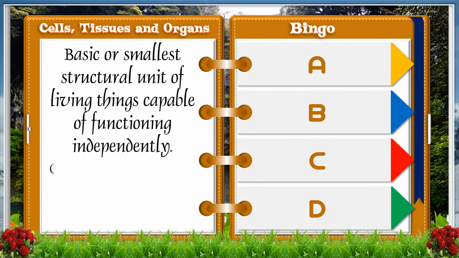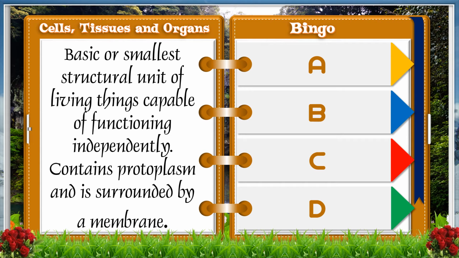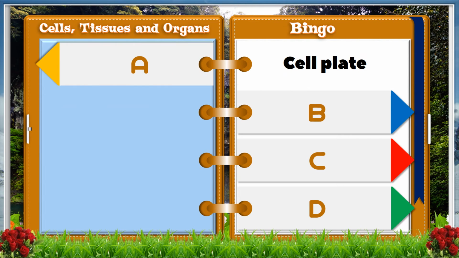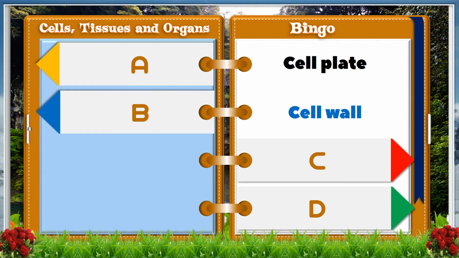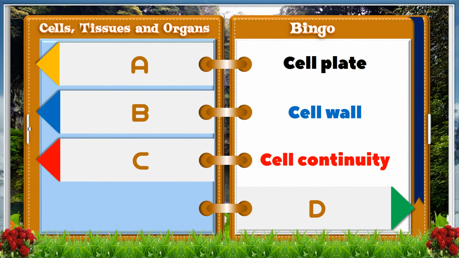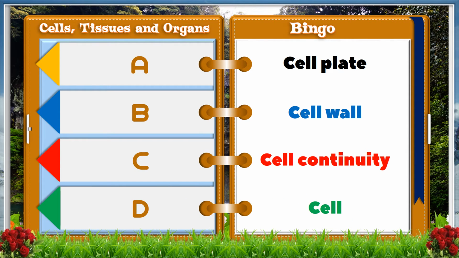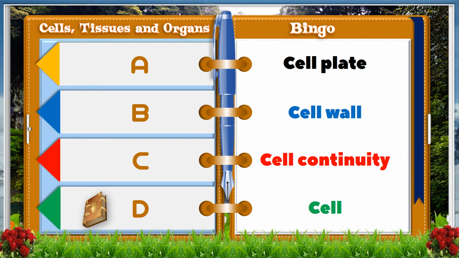Basic and smallest structural unit of living things capable of functioning independently, contains protoplasm, and is surrounded by a membrane. A, cell plate. B, cell wall. C, cell continuity. D, cell. And the answer is D, cell.